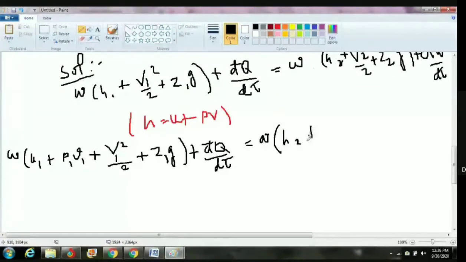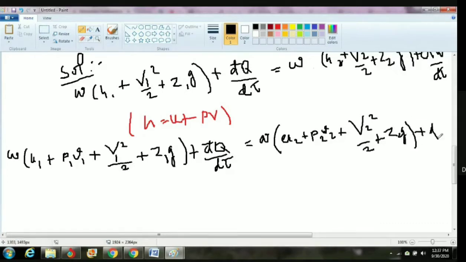H2 is nothing but U2 plus P2 V2, small letter v, plus V2 square divided by 2 plus Z2G plus d dash W divided by d tau.